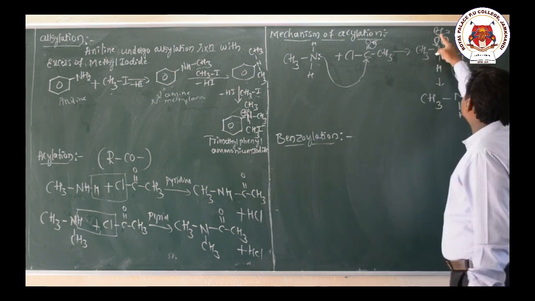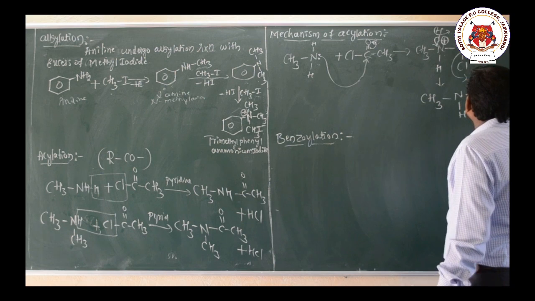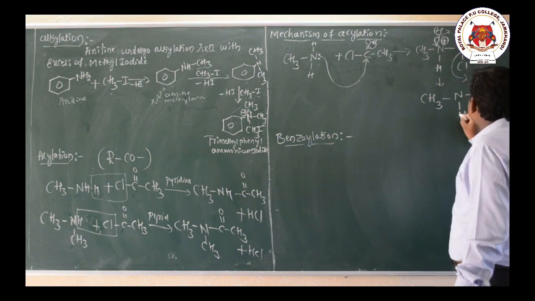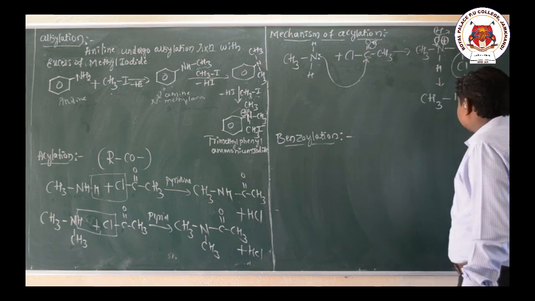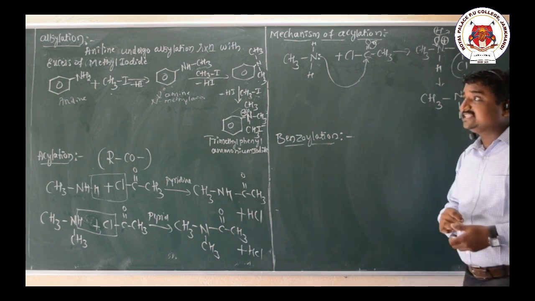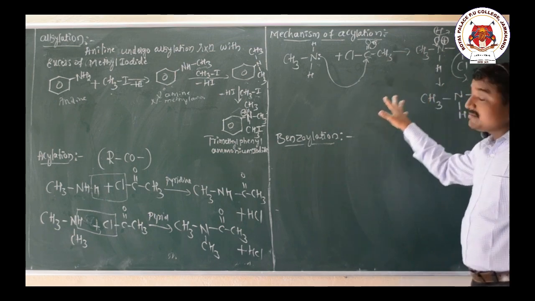So this H+ and this Cl- are released as HCl, and the product here is N-methyl acetamide. So this is the mechanism of acylation.